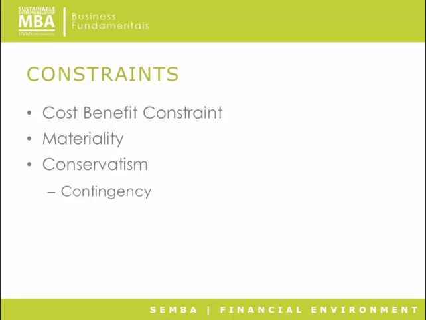So there's something called a contingency. A contingency is something that might happen because something else happens. An example of a contingency is a lawsuit. So if you're being sued and you think that you will have to settle that lawsuit, even though the lawsuit hasn't been settled yet, even though the court hasn't made a decision, you still have to put it in your financial statements as something that you owe if you think it's likely. That's an illustration of the principle of conservatism.